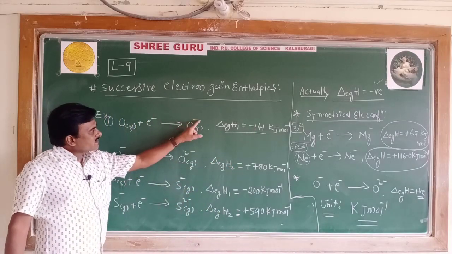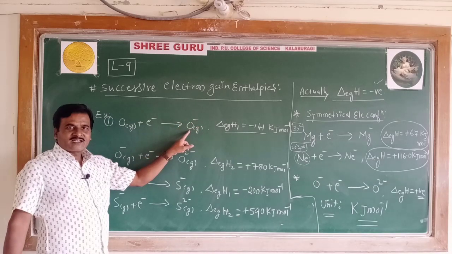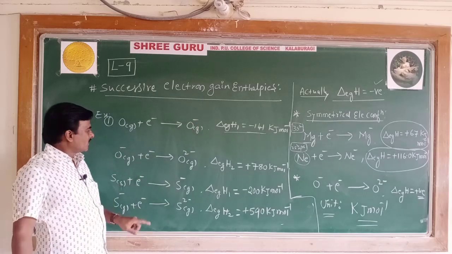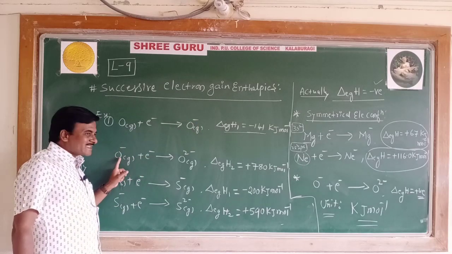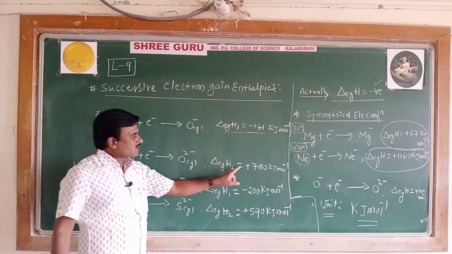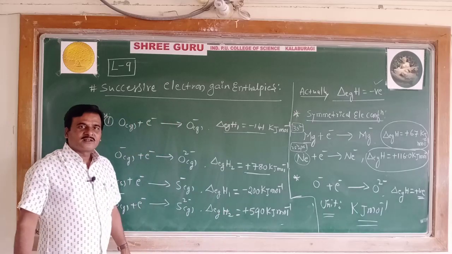Second, the monovalent anion, oxygen anion: the electron gain enthalpy of the monovalent oxygen anion is plus 780 kilojoule per mole.